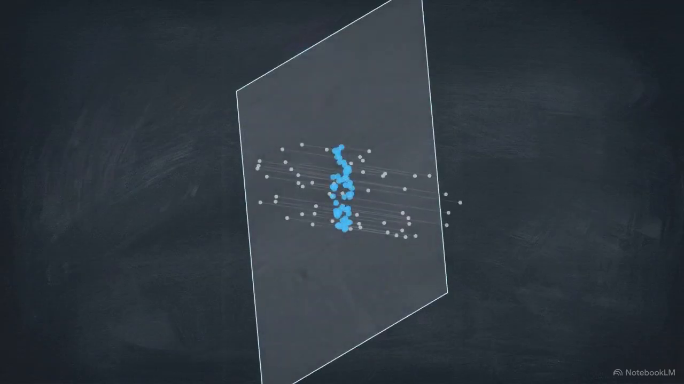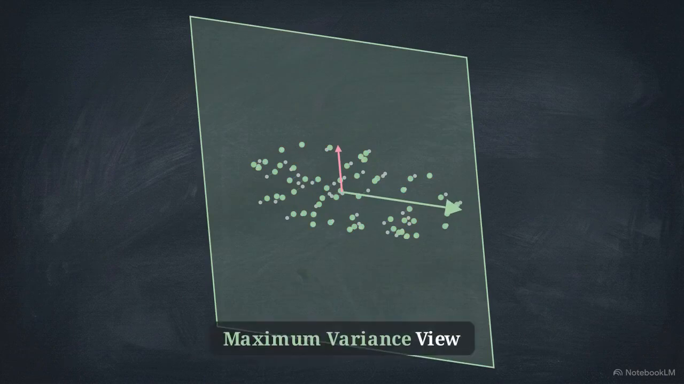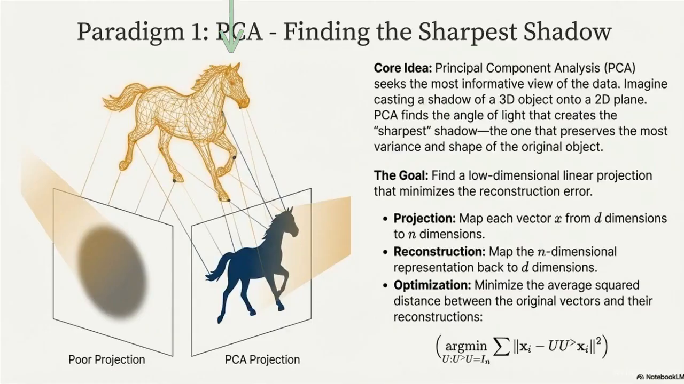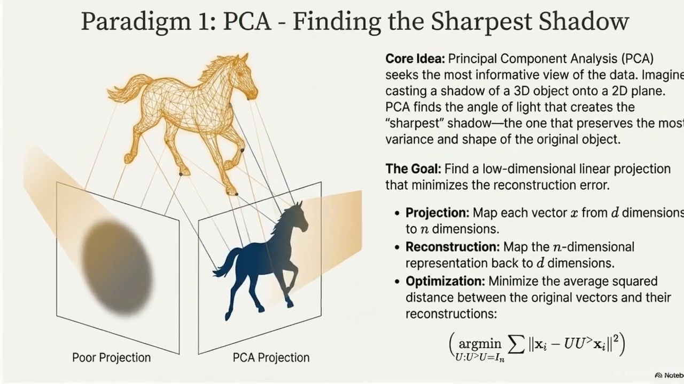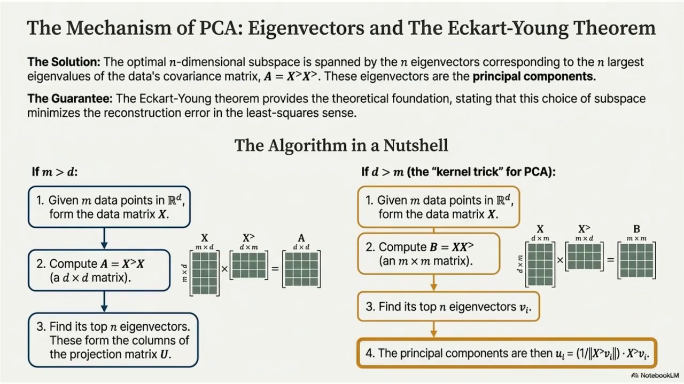It actively analyzes the specific input data to find the single most informative perspective available. Imagine casting a shadow of this wireframe horse onto a flat plane. PCA calculates the specific angle of light that creates the sharpest possible shadow, the linear projection that retains the most variance from the original object. Mathematically, PCA seeks a low-dimensional projection that minimizes the average square distance between the original vectors and their reconstructions. This is solved by extracting the eigenvectors corresponding to the largest eigenvalues of the data.